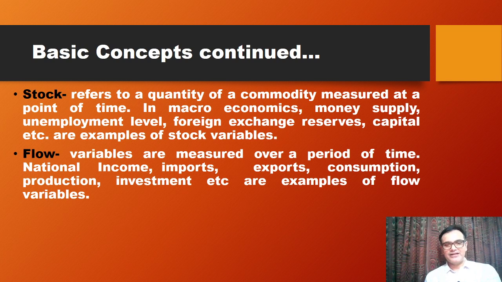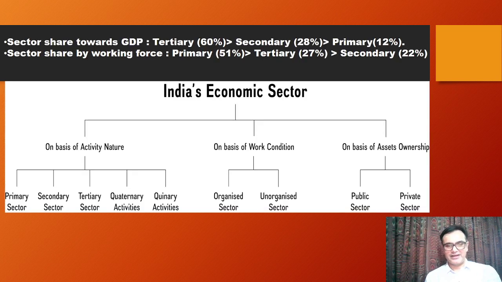Stock refers to a quantity of a commodity measured at a point of time. So whenever you are measuring something at a point of time, it is stock. In macroeconomics, money supply, foreign exchange reserve, capital, unemployment level, they are all measured at a point of time. Then they are called stock. Flow, these are the variables that are measured over a period of time. For example, investment, import, export, national income. So over a period of time, like over 1 year, over 2 months, over 3 months, that's why we call them flow concepts. You already might have known that.